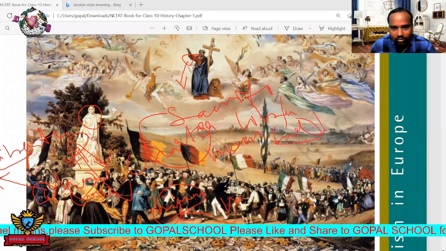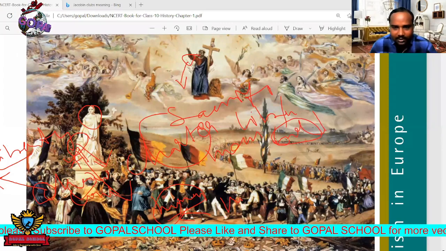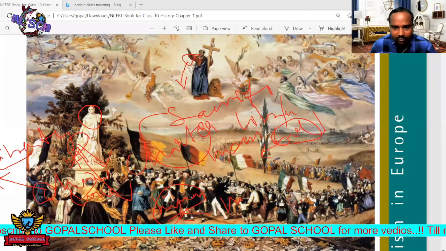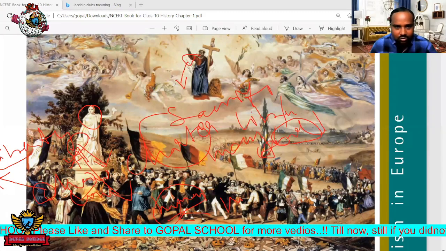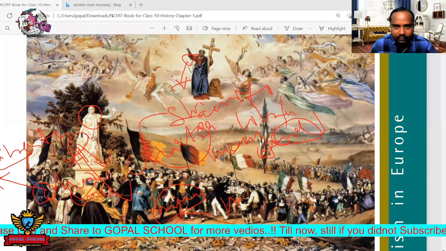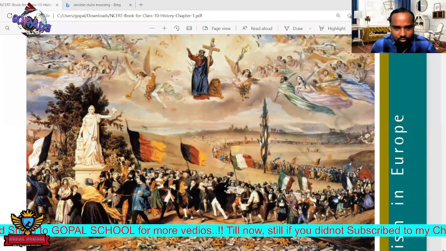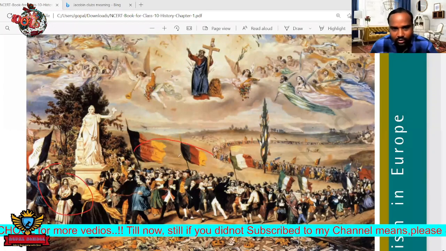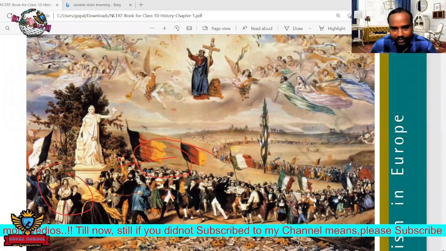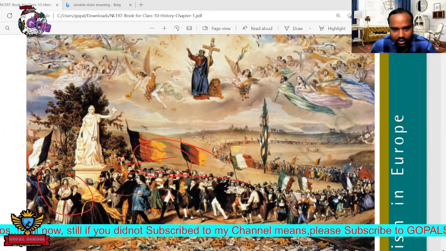Nobody should rule a single person. Any person has full independence in his own life, and nobody can rule that person. That is called liberty or freedom. Now, France has already succeeded, and Germany is also dreaming of getting this liberty. That's why the German people are also walking towards liberty.